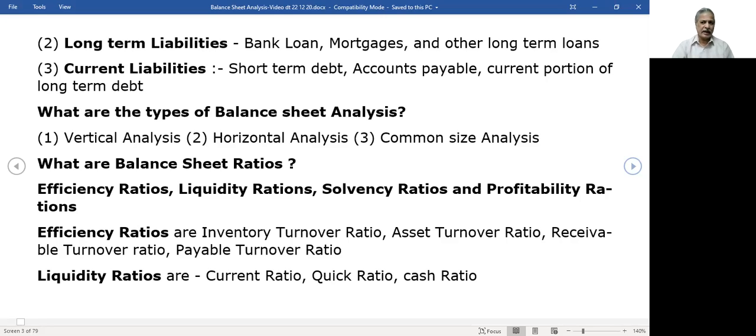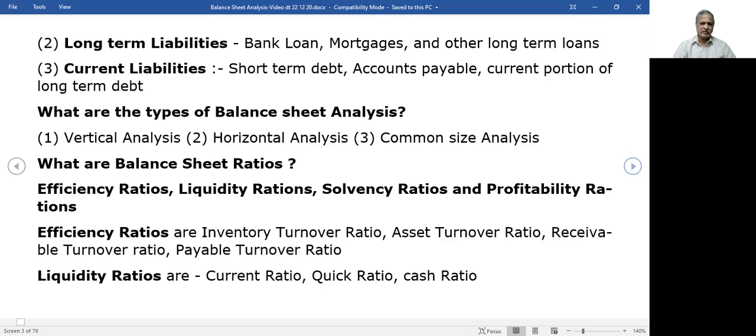Then common size analysis. If you work out both in ratios and also in rupees, it is called common size analysis. In many of my analyses, I use all the three methods: vertical analysis, horizontal analysis, common size analysis. Common size analysis is being used in some of the websites also.